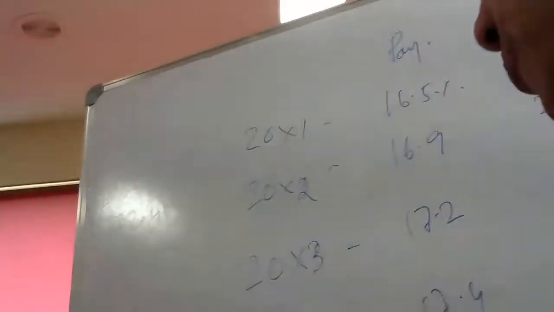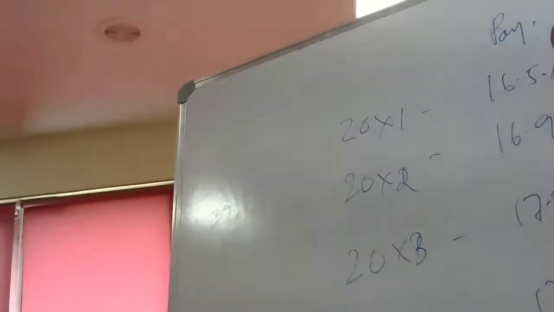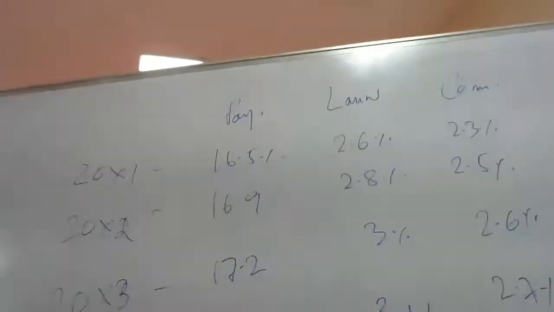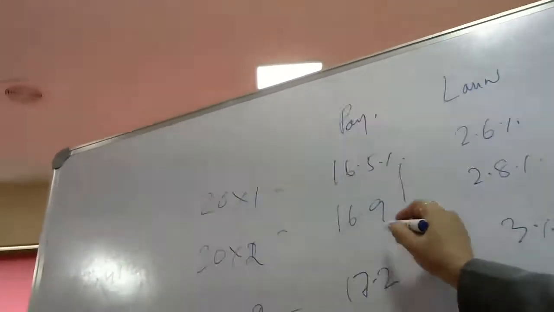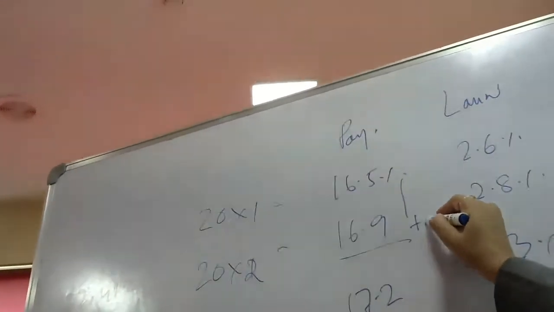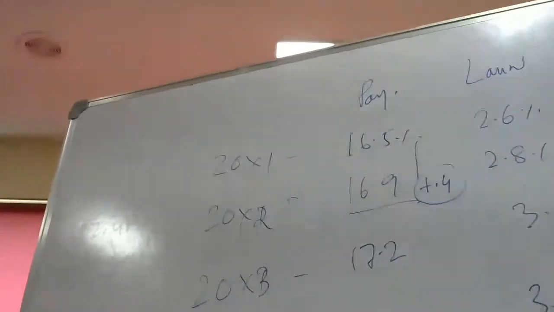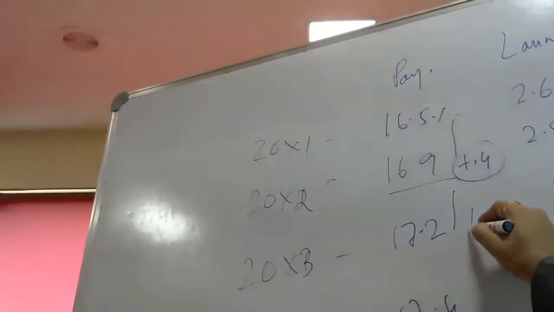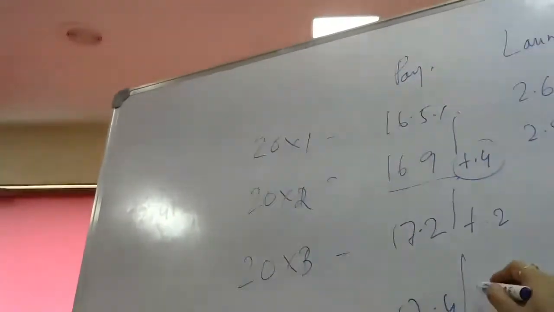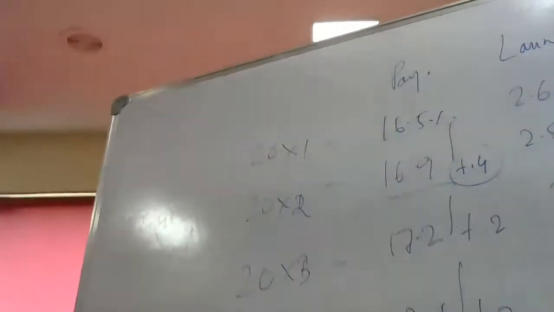Now we are trying to speculate for the next year, 20x5, let us say. What is the difference between this? That is plus 0.4. What is the difference between this? Plus 0.2. What is the difference between this? Plus 0.2.